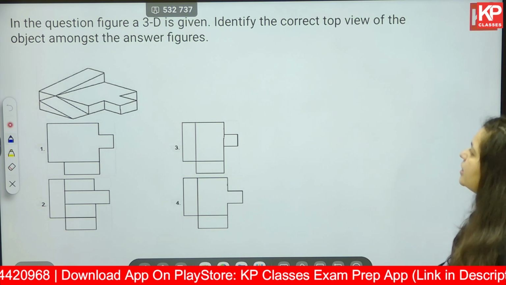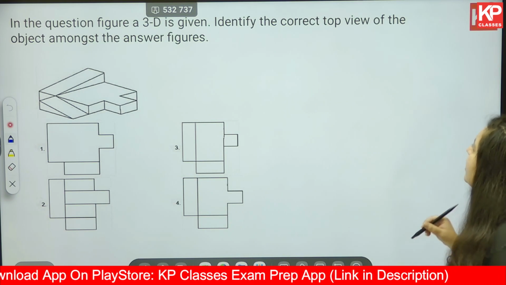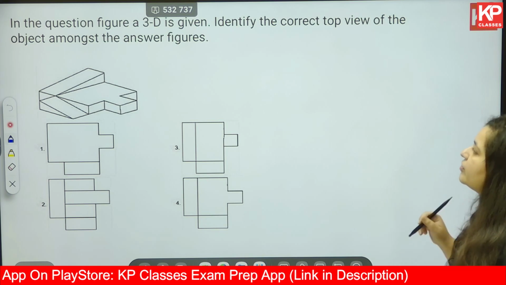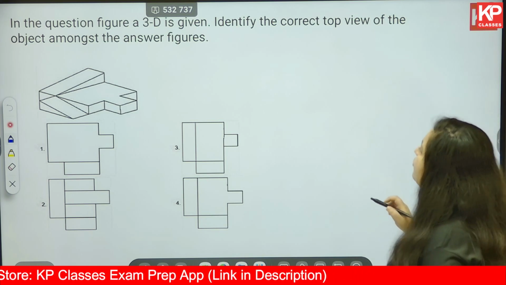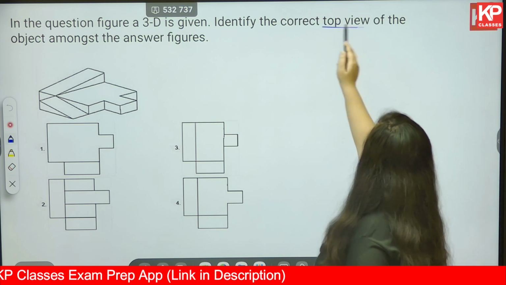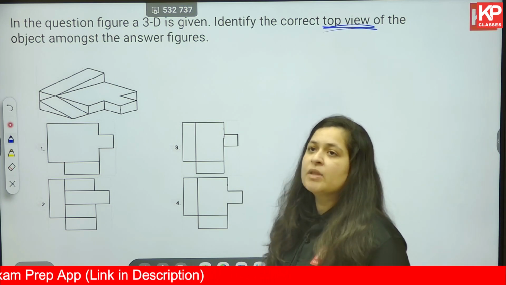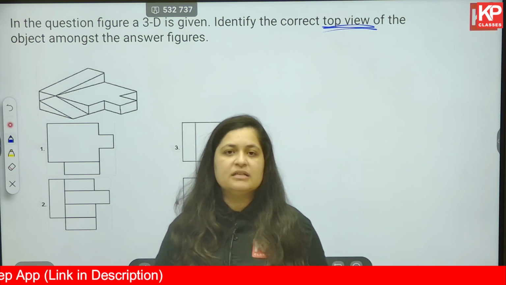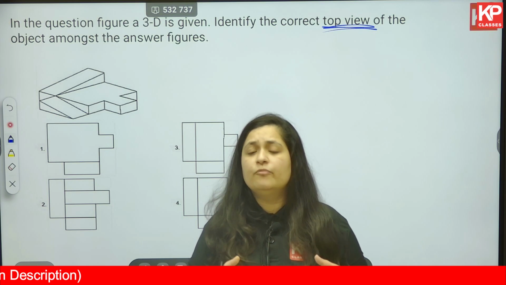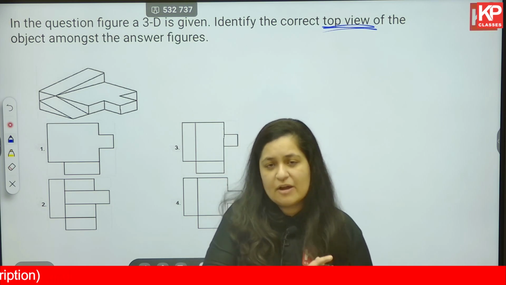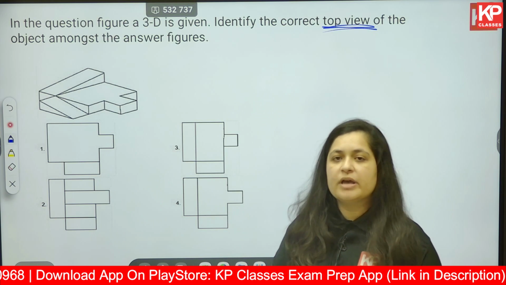Next, in the question figure, a 3D object is given. Identify the correct top view of the object amongst the answer figures. What do you have to find out? The correct top view. Again, following the same process: first we have to simplify this complex 3D object, then understand what the top view will look like, or convert the 2D into a 3D shape, and then we check the options for elimination.